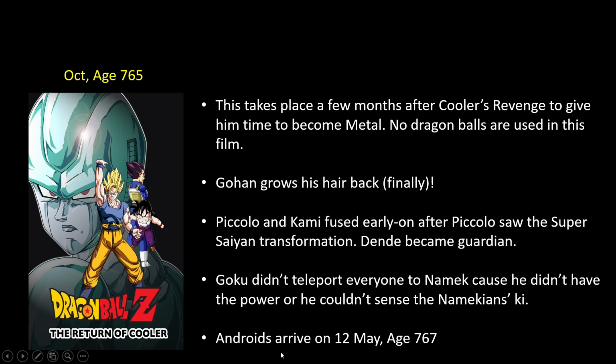Once again, remember, androids arrive on 12th May, age 767, so this movie is still taking place well before the android arc. And when Vegeta transforms into a Super Saiyan in this movie, he does not transform in front of everyone. He only transforms in front of Goku. So Goku is the only one who knows that Vegeta can transform. So when they finally see Vegeta transform against Android 19 and 20, their surprise is real because they haven't seen it before. Only Goku has seen it. So that does not break the canonicity there.